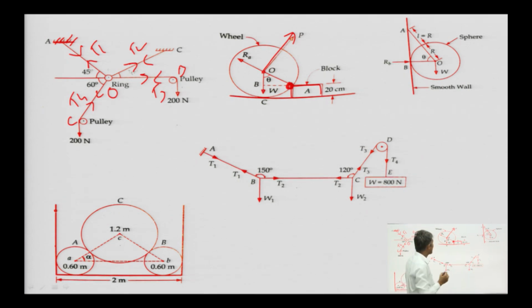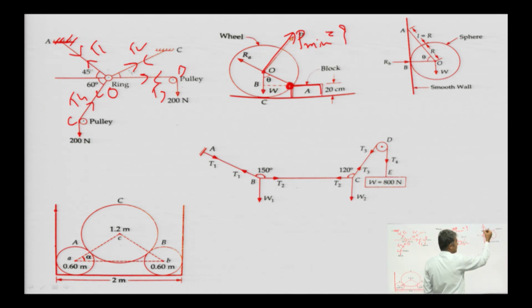If we need to find out the value of P minimum, the least value of force required to overturn at this point A, then we need to apply the equilibrium equations. Because this is a case of 2D, sigma Fx, sigma Fy, sigma M can be used over here.